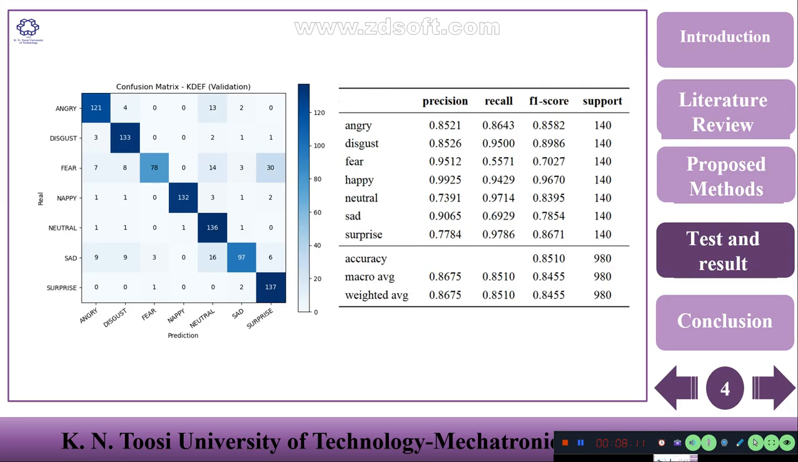Now for the results, our final model achieved an overall accuracy of 85% on the unseen validation data. This classification report gives us a more detailed breakdown. The model shows excellent performance on distinct emotions like happy and disgust, with F1 score over 0.9. However, the key challenge, as shown by the low recall of 0.55 for the fear class, was in distinguishing more subtle or similar emotions.